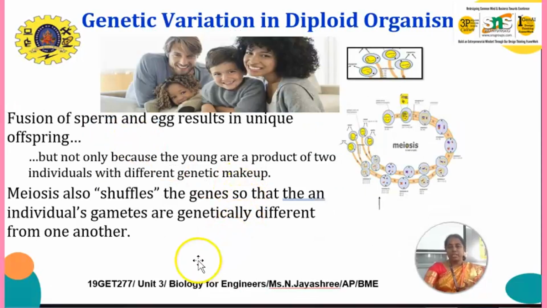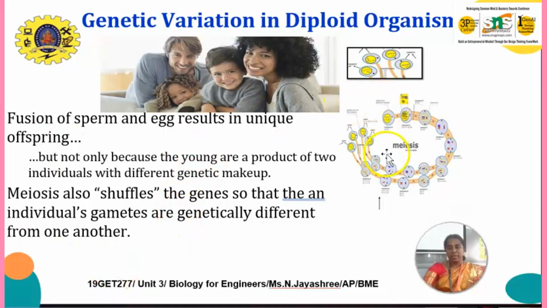So let us see genetic variation in diploid organisms. Fusion of sperm and egg results in unique offspring. But not only that: the young are the product of two individuals with different genetic makeup. Meiosis also shuffles the genes so that individual gametes are generally different from one another.